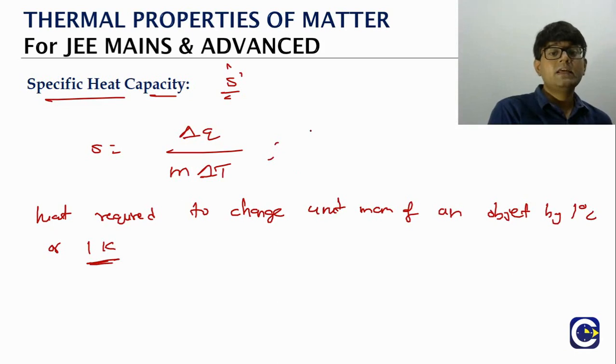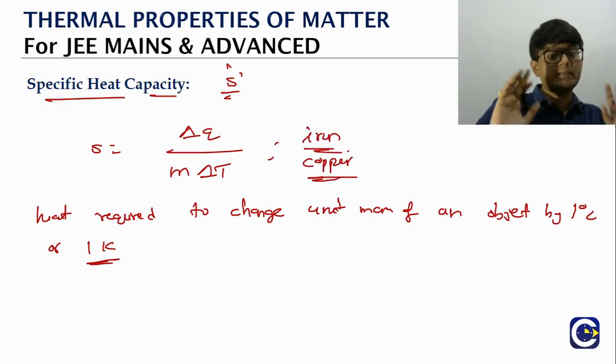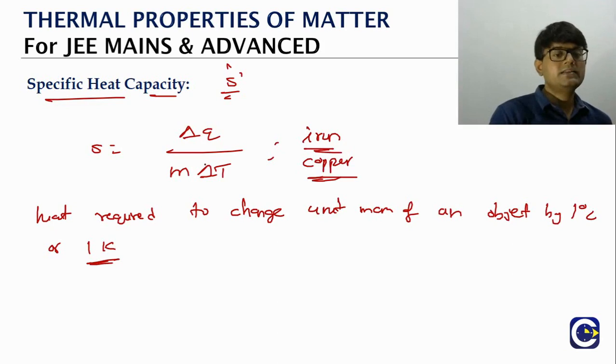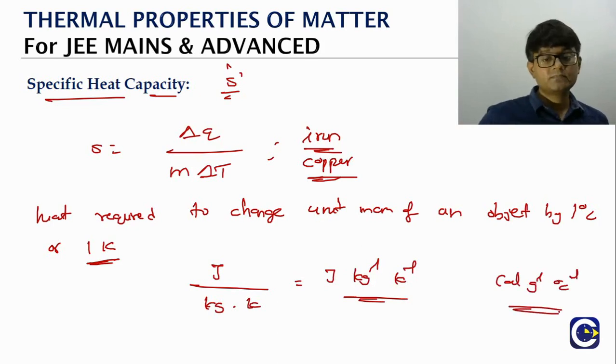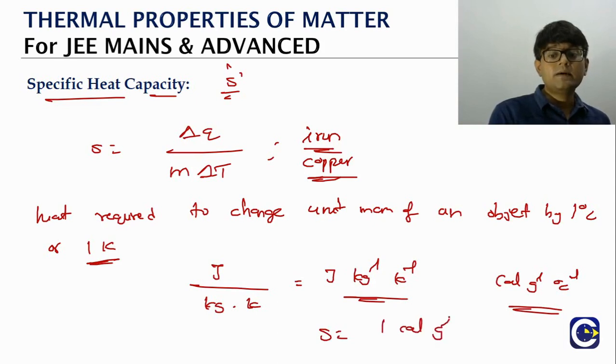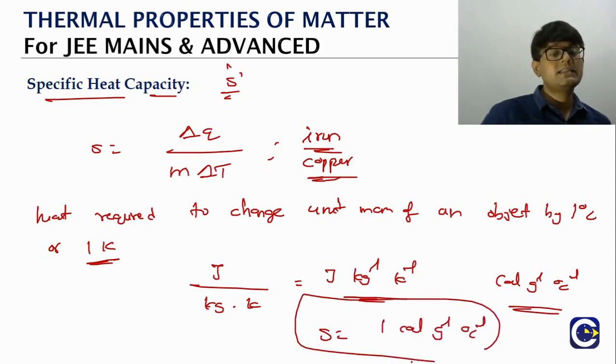Like, we'll have specific heat capacity of iron, specific heat capacity of copper, like that. It will be a property of the material. So again, what will be the SI unit of specific heat capacity? Joule per kg per Kelvin. Another common unit will be calorie per gram per degree Celsius. In fact, for water, the value of s will be 1 calorie per gram per degree Celsius. This is the specific heat capacity of water.